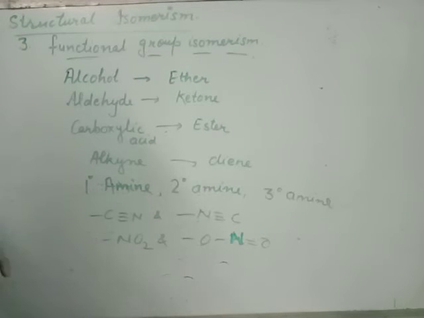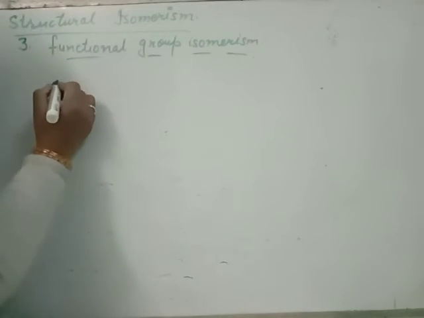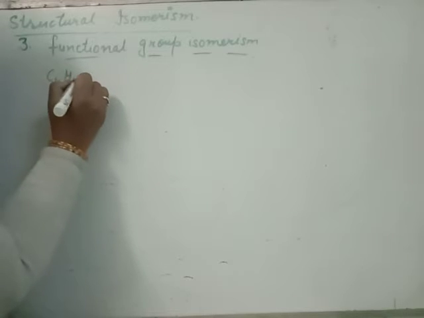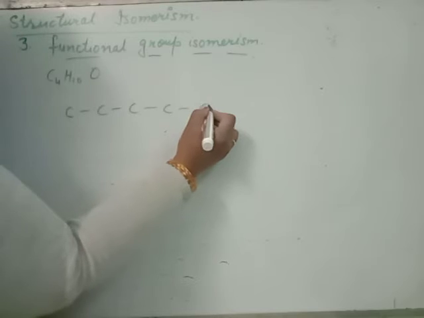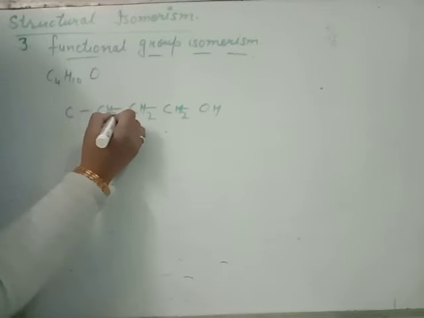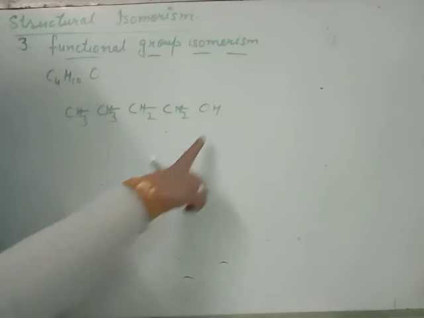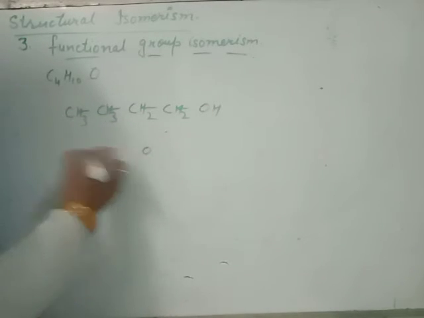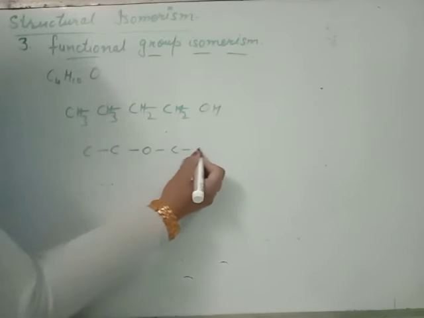For example, we will use the example of alcohol, that is C4H10O. 1, 2, 3, 4 with OH. We will use this example in position isomerism. Now this oxygen will be in center, 2 carbon here, 2 here.